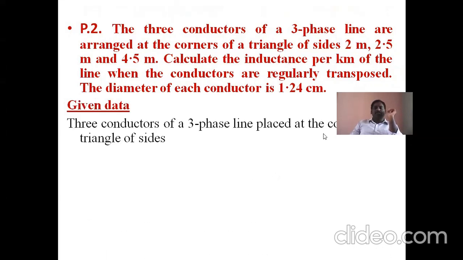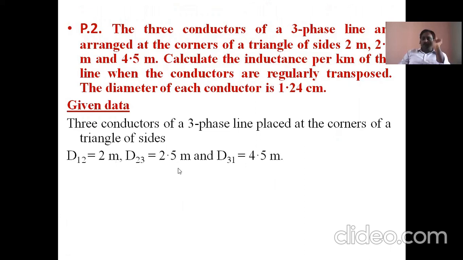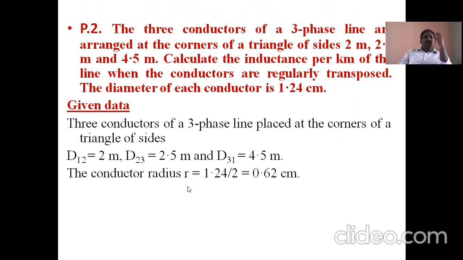So in the given data, the conductors of the three phase line are placed at the corners of a triangle of sides: D12 is equal to 2 meters, the spacing between conductor 1 and conductor 2. D23 is equal to 2.5 meter. D31 is equal to 4.5 meter. And the conductor radius r is equal to 1.24 by 2, that is equal to 0.62 centimeters. The diameter is given, so we convert the diameter into radius, 0.62 centimeters.